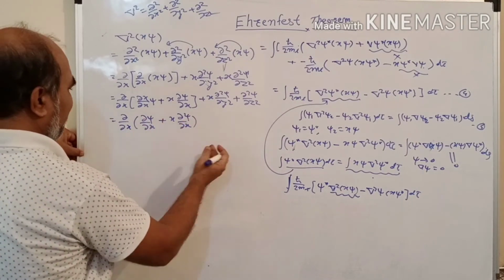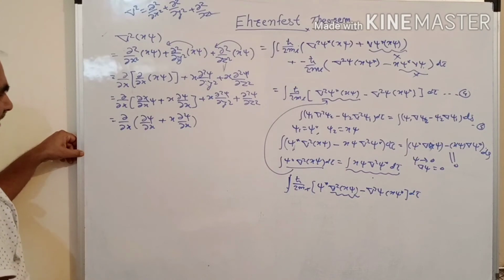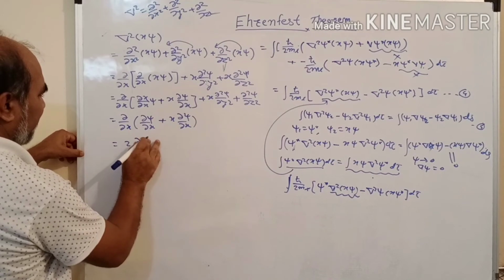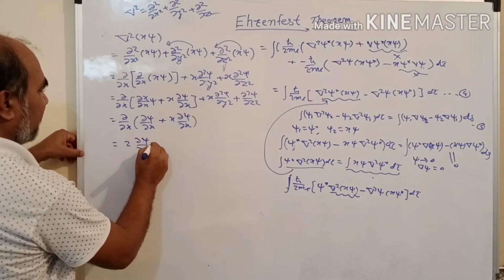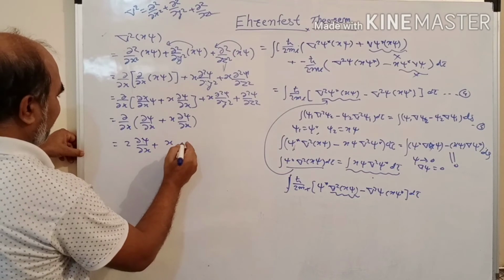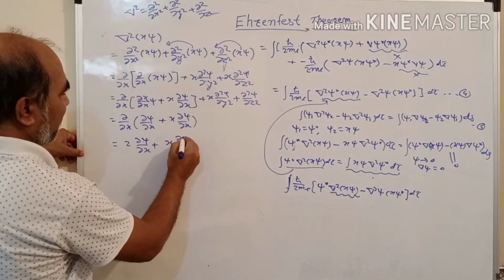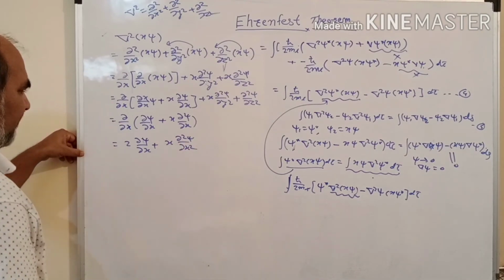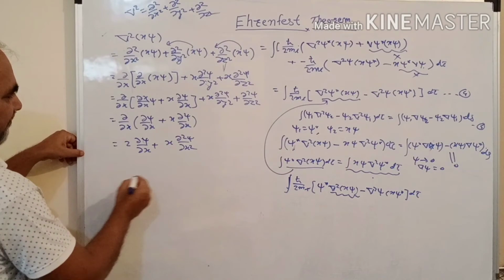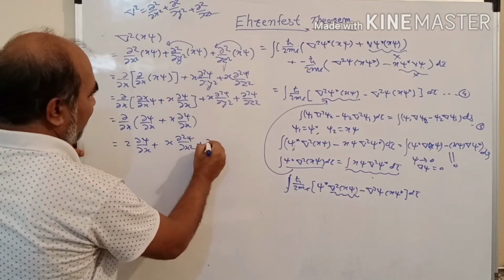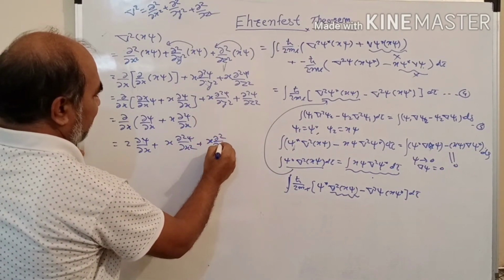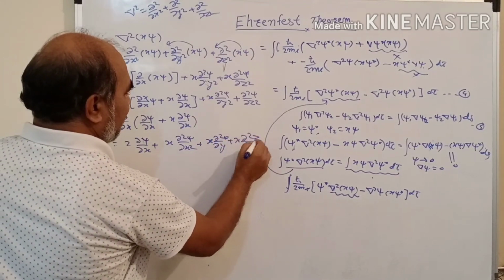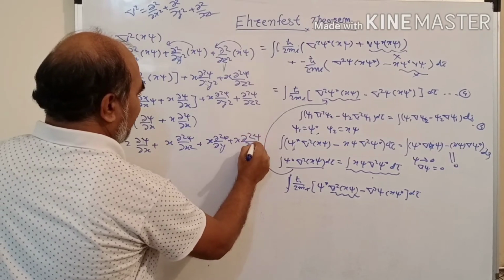When we differentiate again, we get 2 dou psi by dou x plus x d2 psi by dou x square, plus x d2 psi by dou y square plus x d2 psi by dou z square.